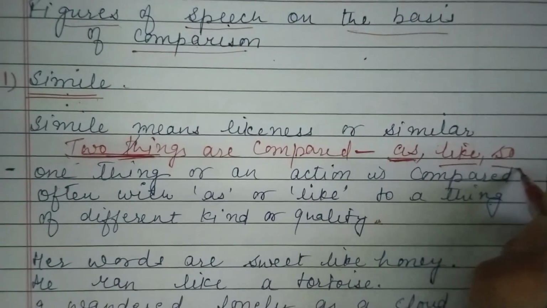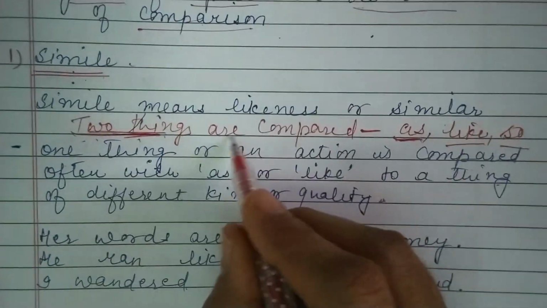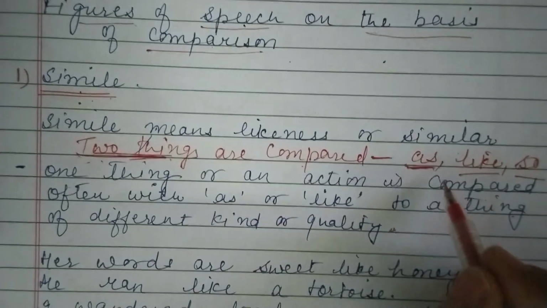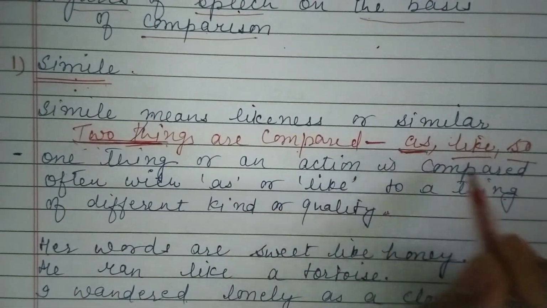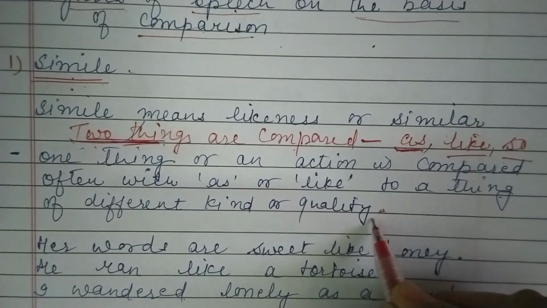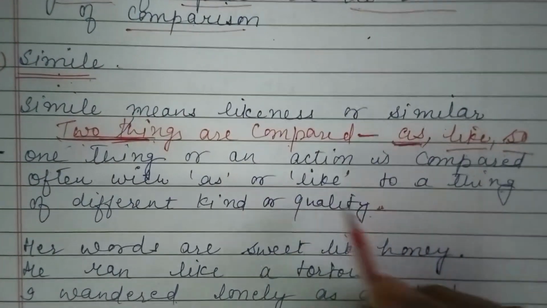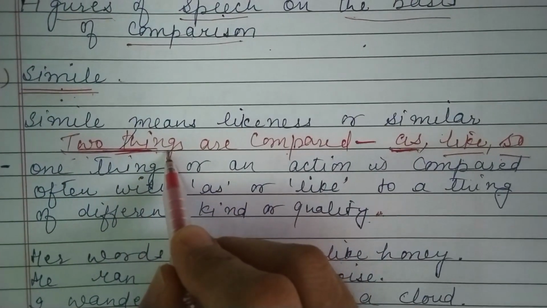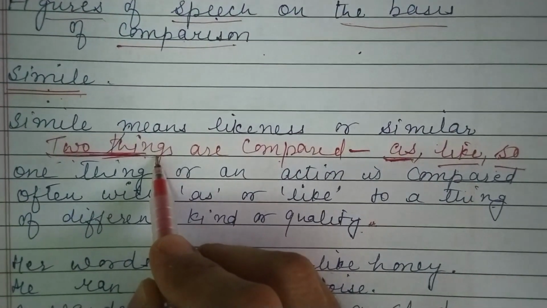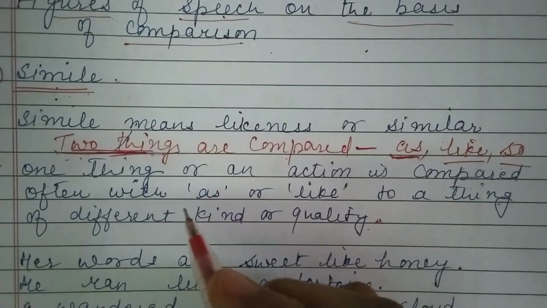So we must keep in mind that there must be two things, there must be a comparison of these two things, and finally we have these three words: as, like, so. One more thing I want to add: two things will be compared, but only on one or two similarities. There will be one or two qualities similar to each other.